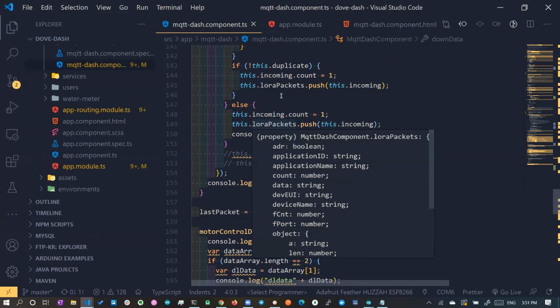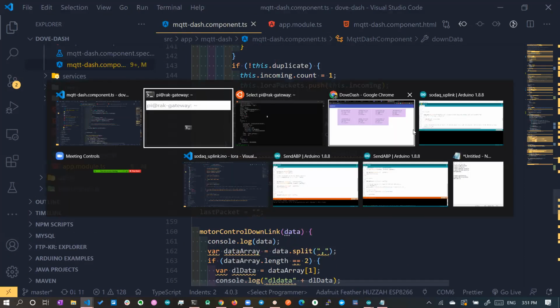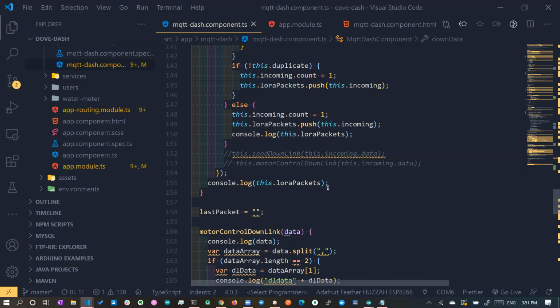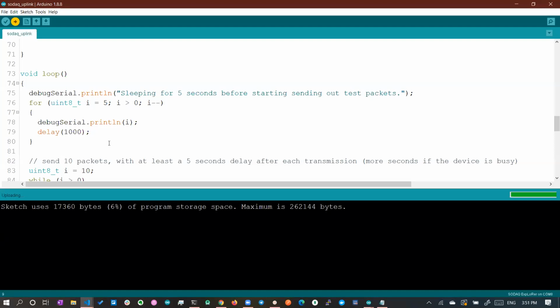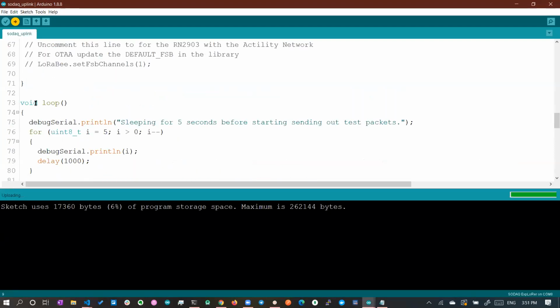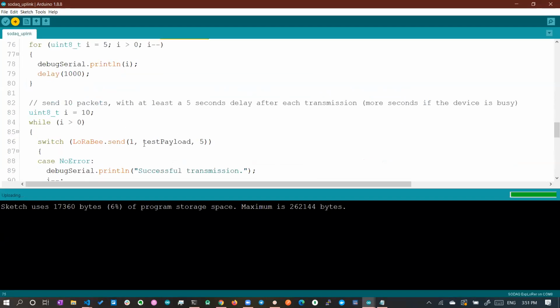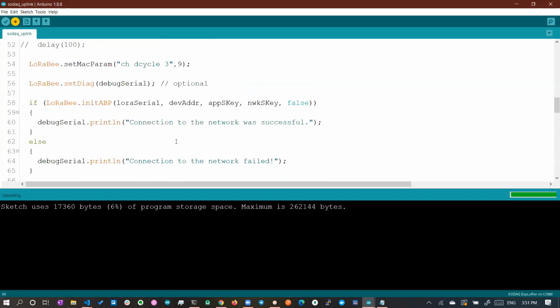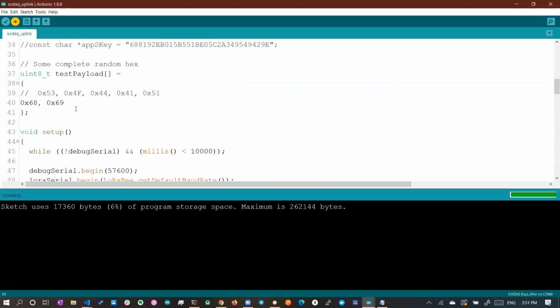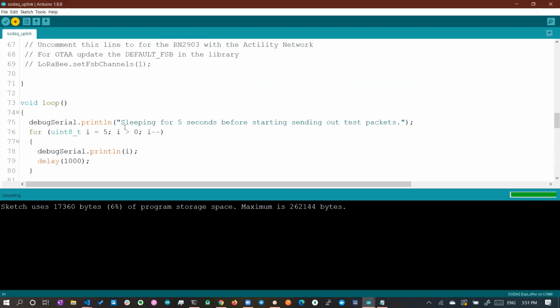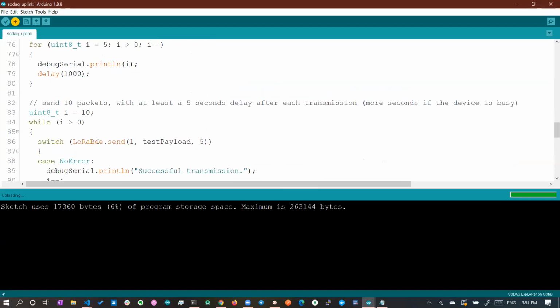Okay, so now what is happening is, it is not yet uploaded, but I'll just give you a quick recap of how the end-to-end flow goes. For every 5 seconds, this device will send the test payload. This test payload is 68 and 69, which is the hi message. It will just send a broadcast.